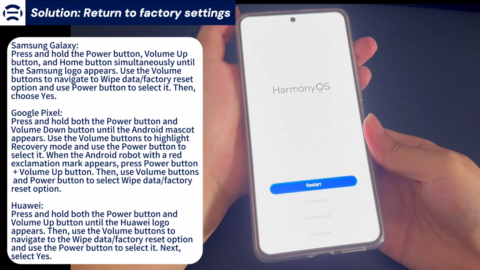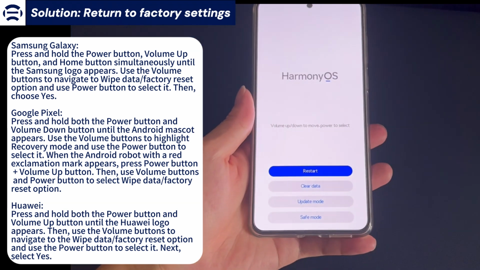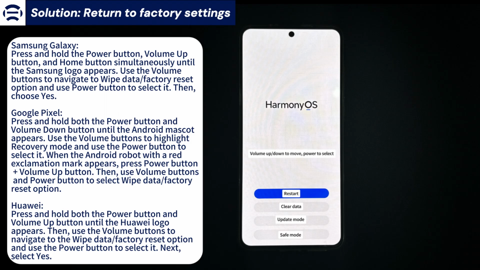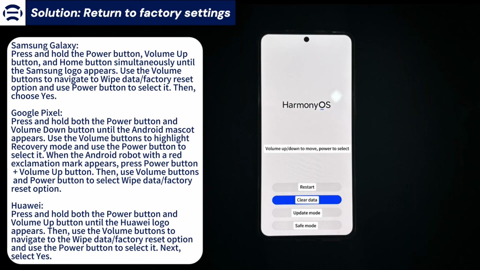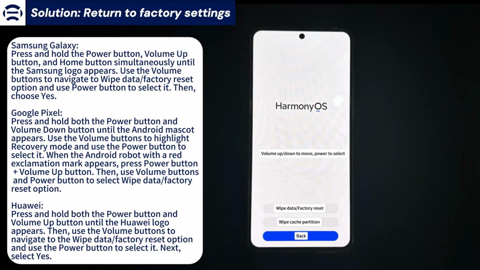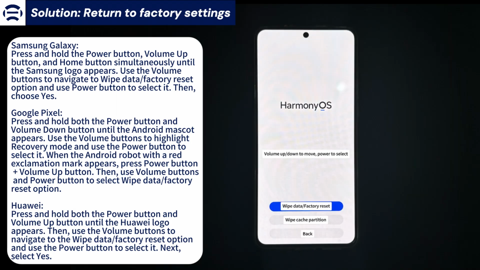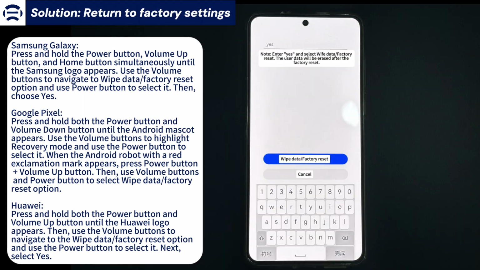In a Google Pixel phone, press and hold the power button and volume down button simultaneously until the Android mascot appears. Use the volume buttons to highlight recovery mode and use the power button to select it. When the Android robot with a red exclamation mark appears, press the power button plus the volume up button. Then, use the volume buttons and power button to select the wipe data, factory reset option to trigger the reset process.